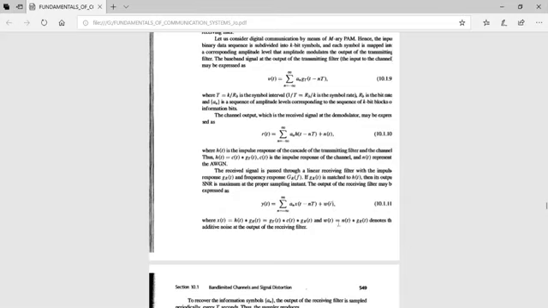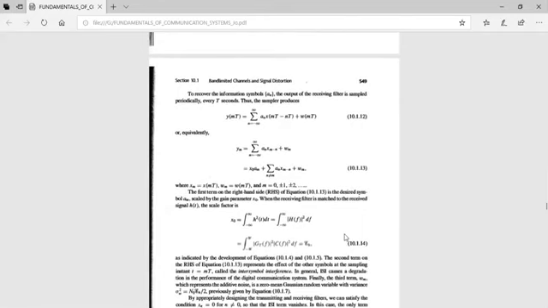When n of t is passed through the receiving filter, the output, the noise component, will be nothing but the convolution of the AWGN noise n of t with the impulse response of the receiving filter. So this is the additive noise at the output of the receiving filter.